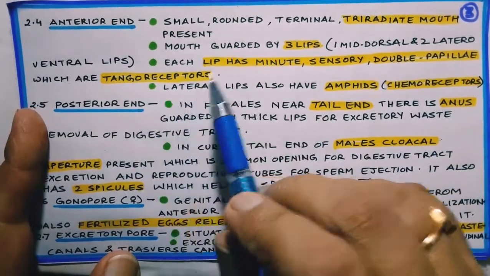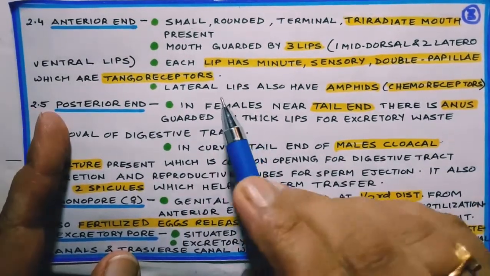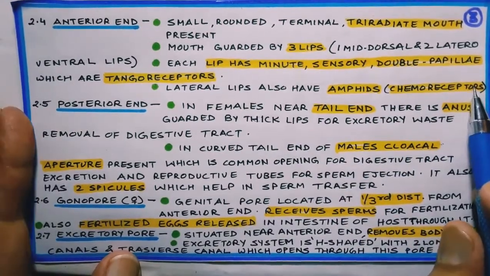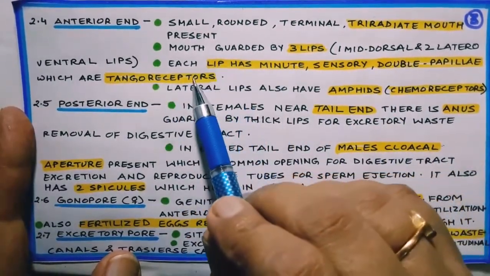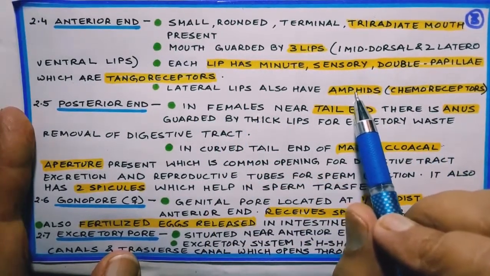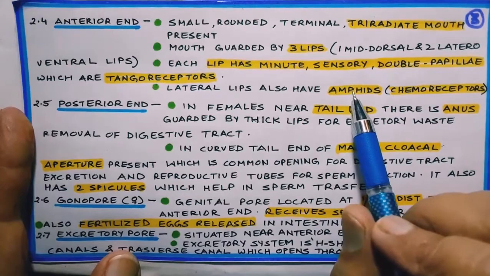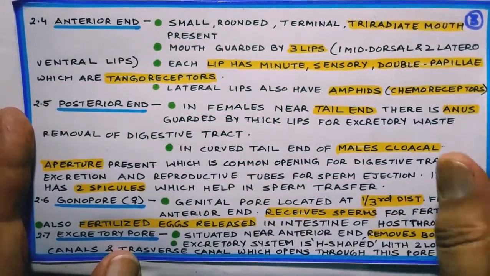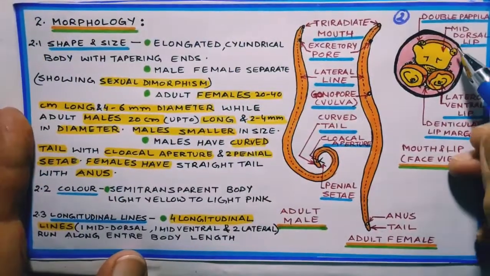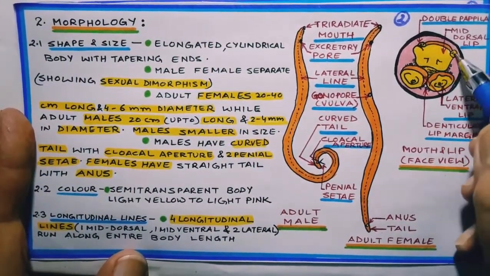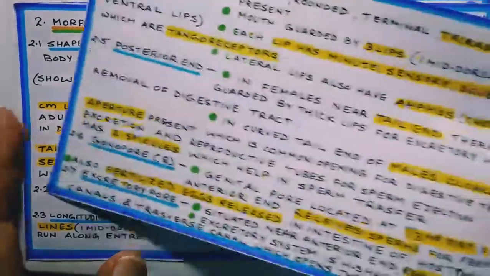These papillae are tangoreceptors, while lateral lips have amphids which are chemoreceptors. They are touch sensitive and they receive chemicals, that is, they are chemical sensitive. Amphids and double papillae are present here in the mouth. Here I have shown double papillae in the mid dorsal lip.